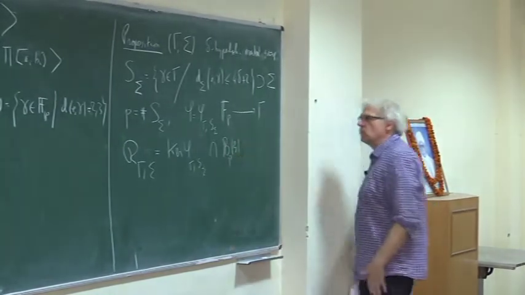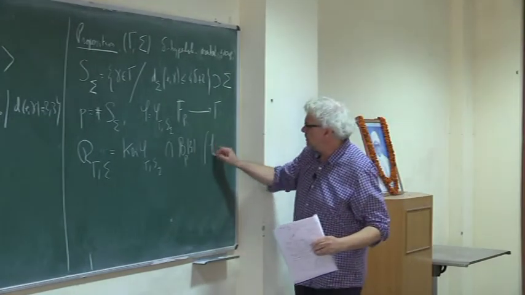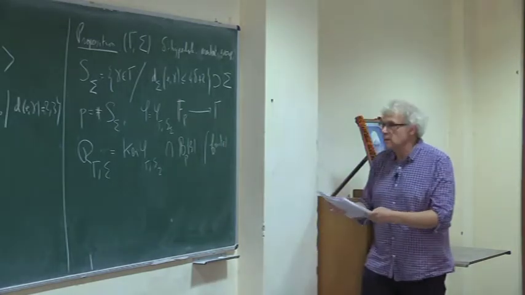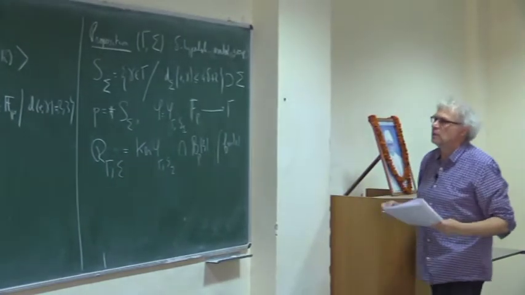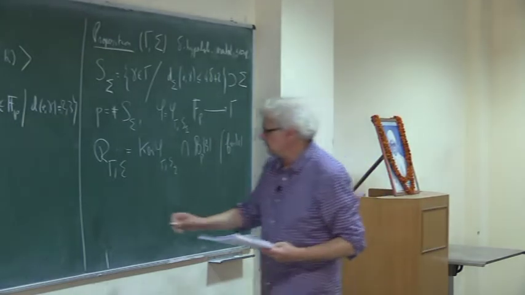Let's think that it is a ball of radius 3 in the free group. So this set is finite. And the claim is that this is a set of relations of this group, and I write it now.